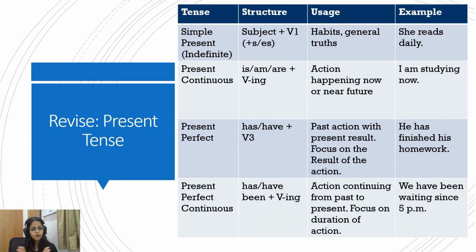Okay. Then following a very similar trajectory, simple present or the present indefinite tense. They represent habits, general truths, scientific truths, or regular things frequently happening. We discussed that the adverbs of frequency are the indicative words. So, she reads daily. The word daily gives away that it is a regular thing, simple present tense. It's a regular thing happening in the present. The structure is subject plus the first form of verb. But if the subject is singular, he, she, it, then the verb will have s or es.